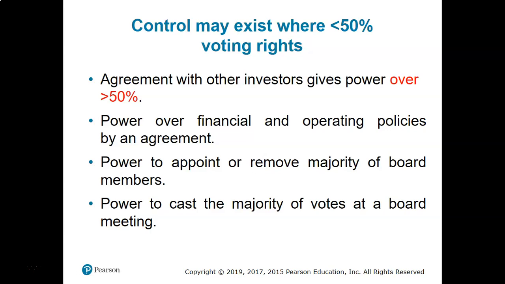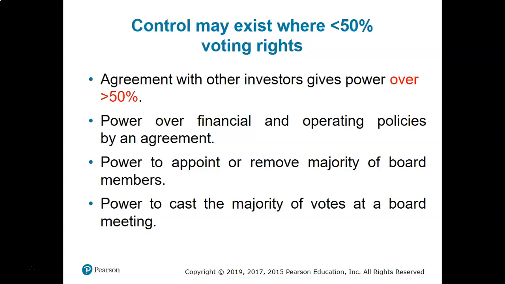That means if you have a significant relationship with other investors who will hear your direction, who will act as you direct them, as you ask them, in that case you may have more than 50% control over the subsidiaries.